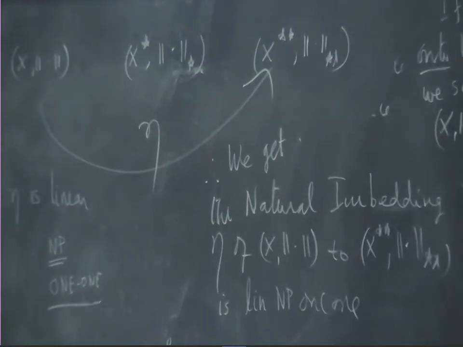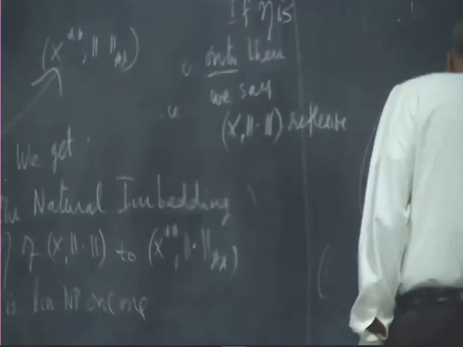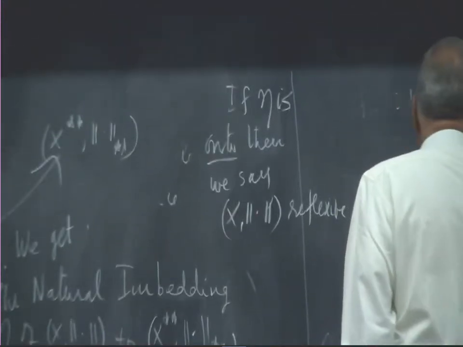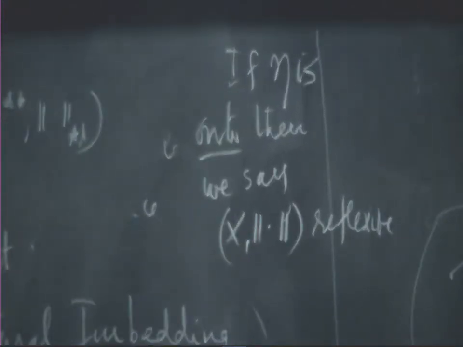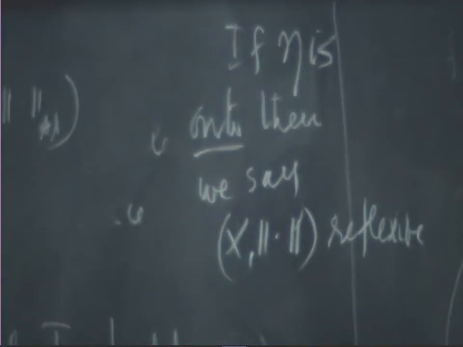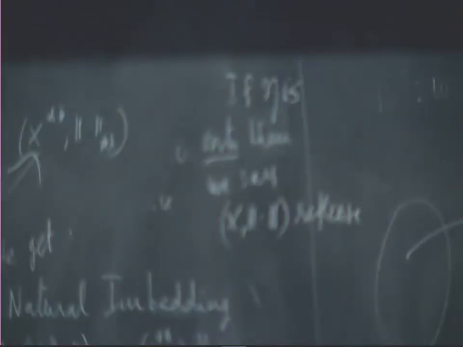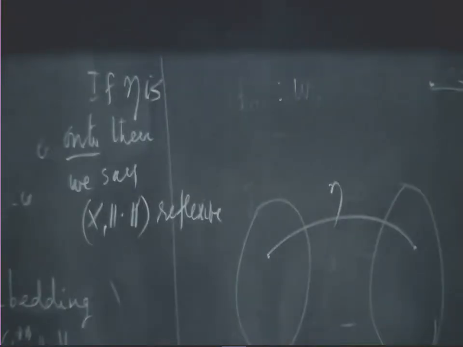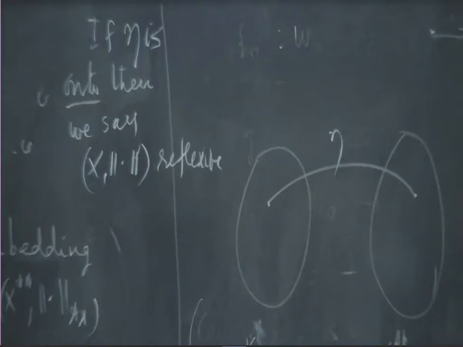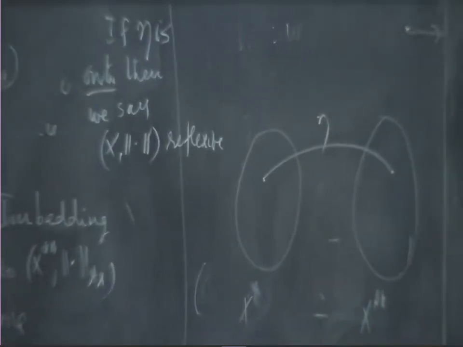So now let's say what it is that we are asking for in reflexivity. Here is x double star, here is x star, and here is x, and from x to x double star, eta is one-to-one and norm-preserving. Suppose we want reflexivity: we want eta to be, in addition to being linear, one-to-one and norm-preserving, also onto. So what does that mean?